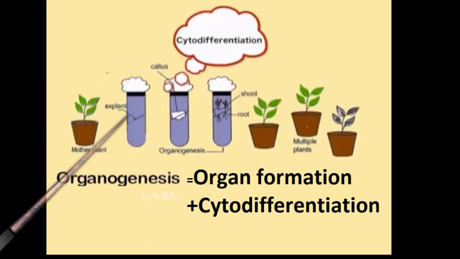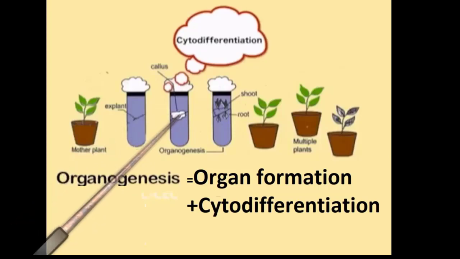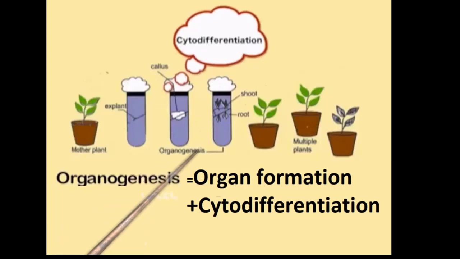callus via a process of dedifferentiation, and after some time this callus undergoes a process known as redifferentiation where it forms organs, either shoot or root. So organogenesis is a two-step process. Generally, shoot formation is taken into consideration, and once the shoots are formed, then the medium is changed, and the second medium is oxygen rich.